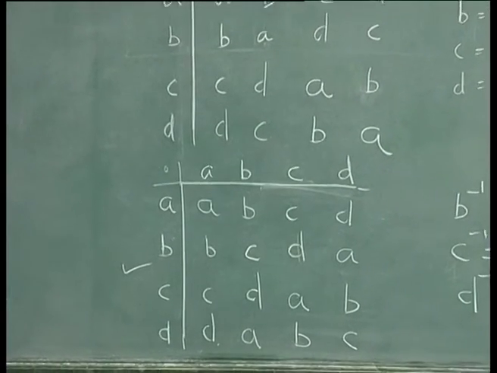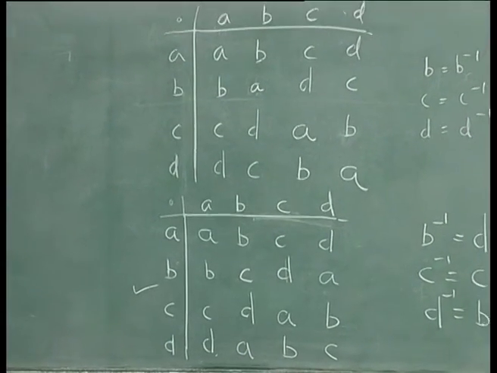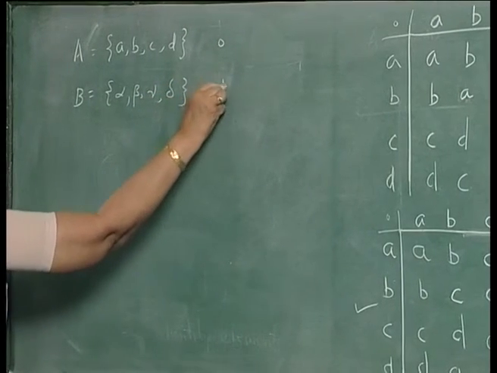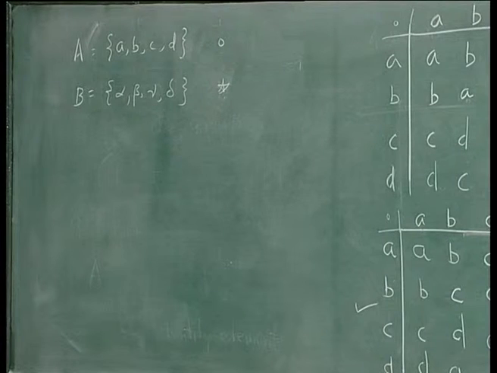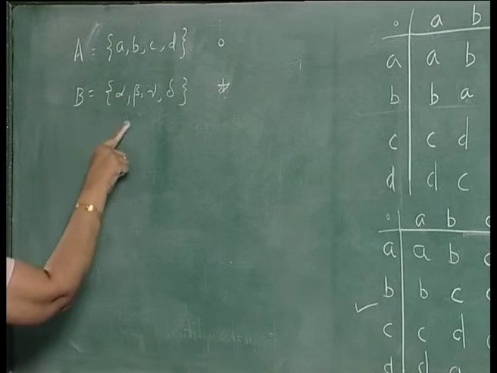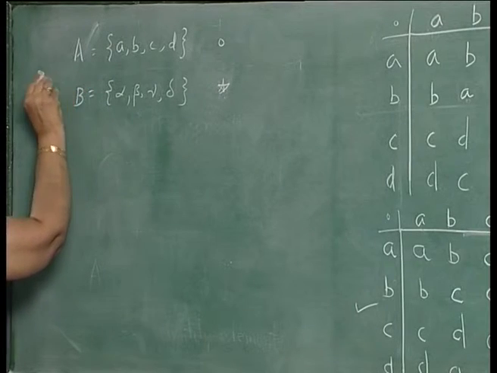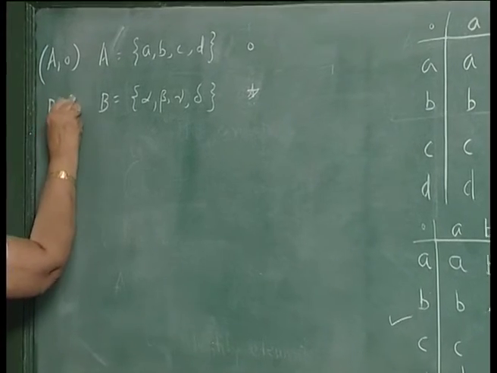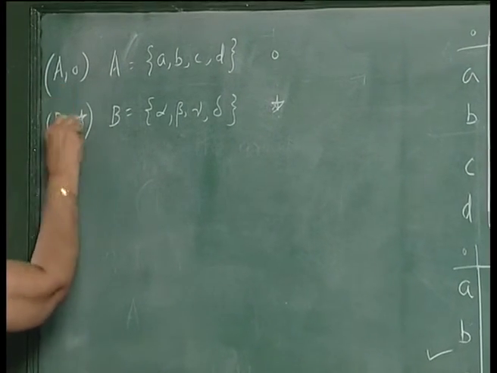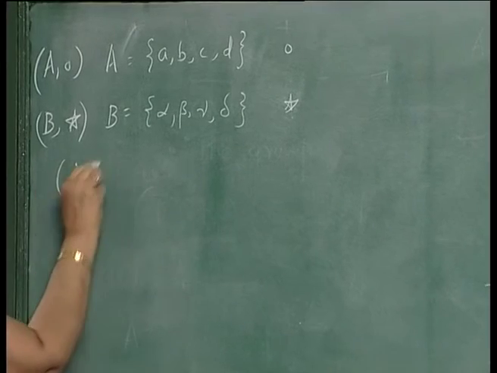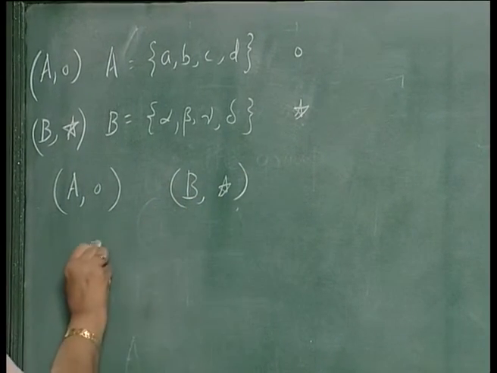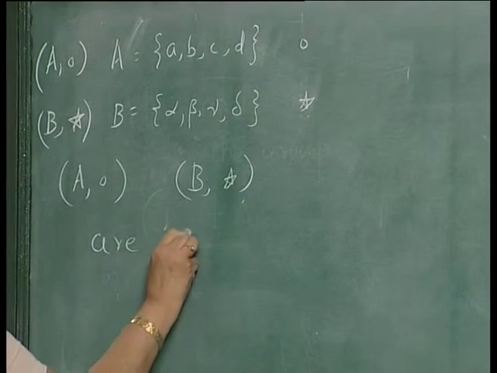I can also have another set B with elements alpha, beta, gamma, delta and an operation star. This group is denoted by A star and this is denoted by B star.